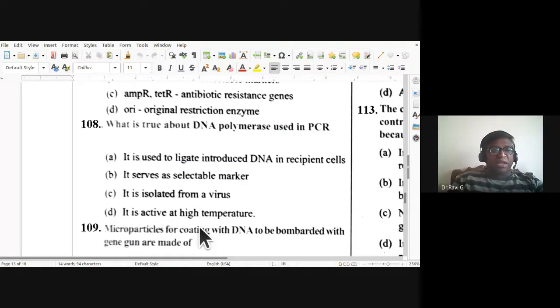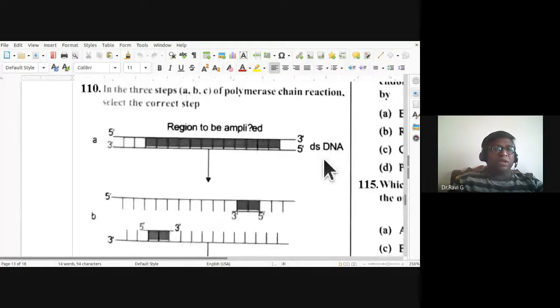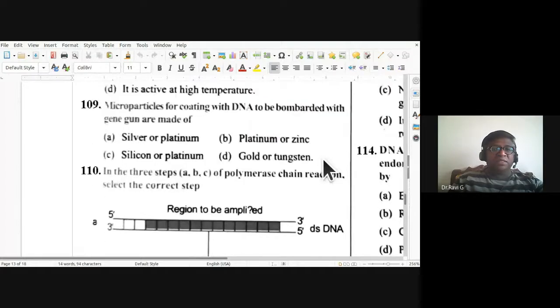109. Microparticles for coating with DNA to be bombarded with a gene gun are made of gold or tungsten. So 109, D is the answer. Okay, it is coated with gold or tungsten. We call it a biolistic gun or gene gun.